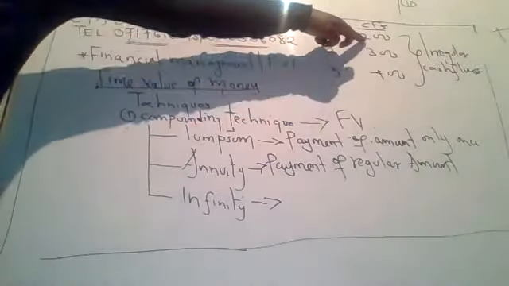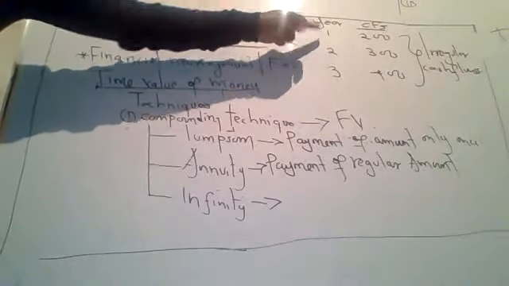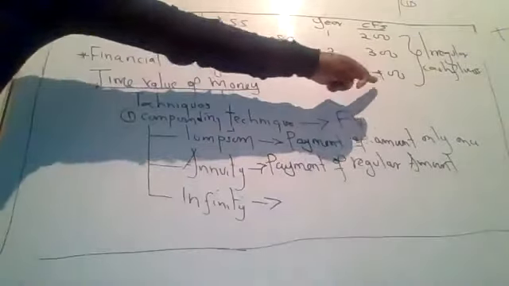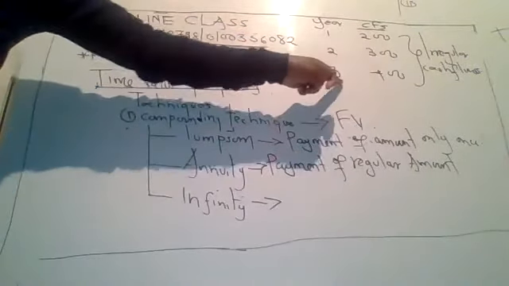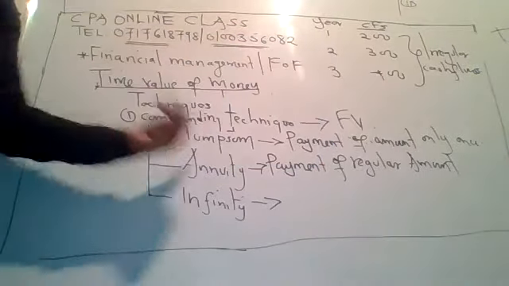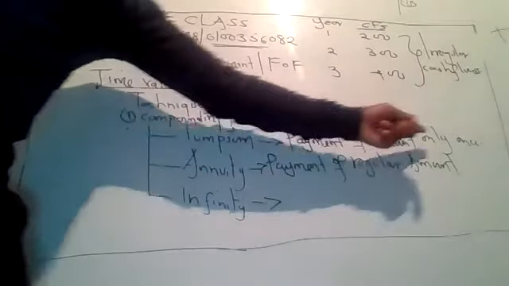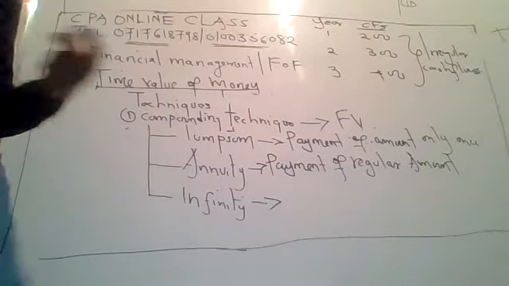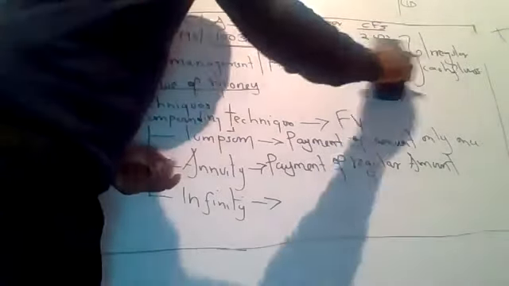You only pay 200 once in year 1. You don't pay again in year 2. The same case with 400, you only pay once in year 3. That's why we say a lump sum is the payment of an amount only once. What about a regular cash flow? The regular cash flow will be all the same.